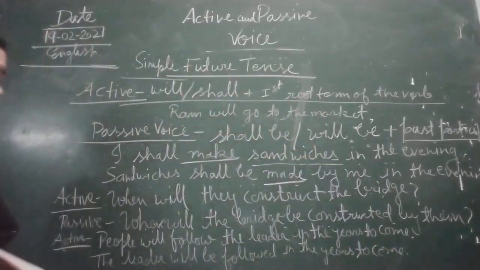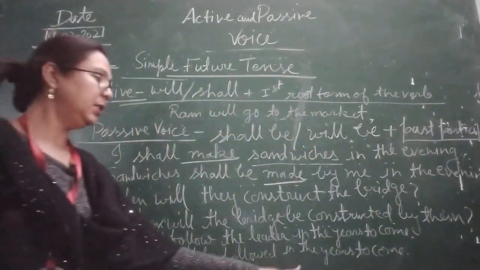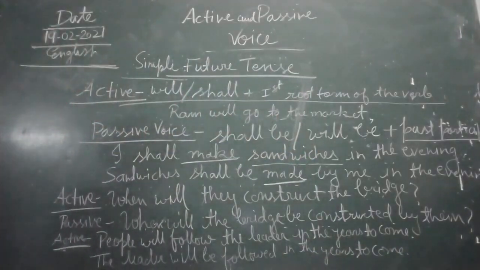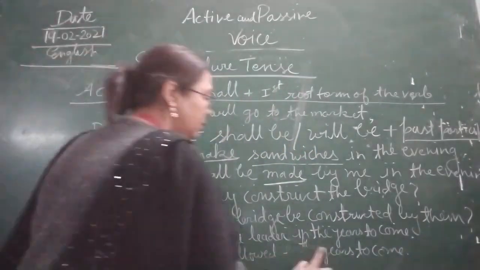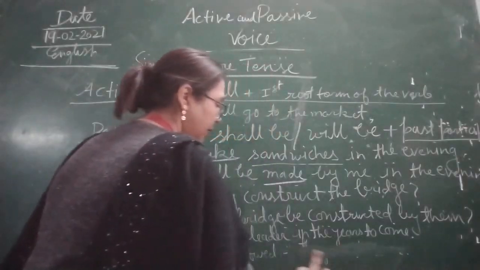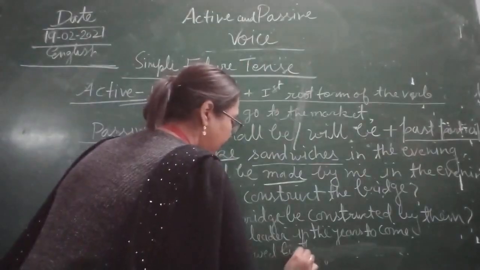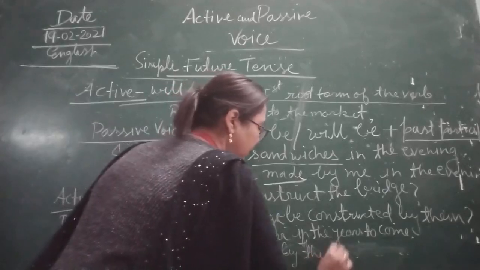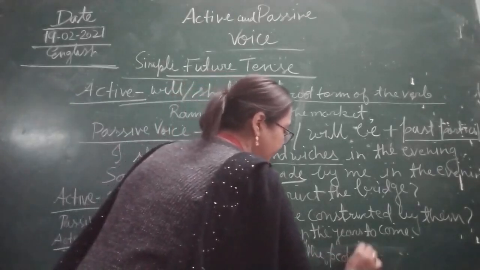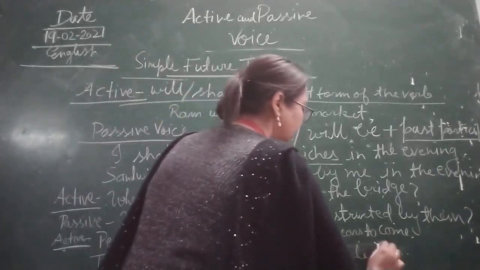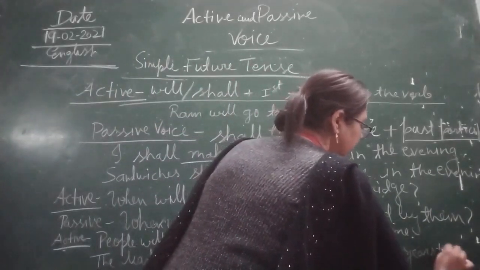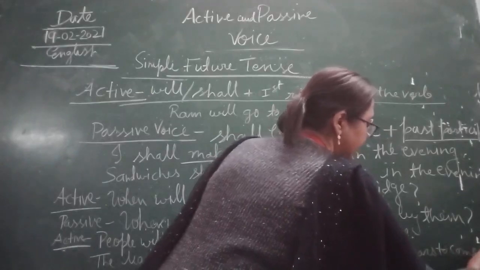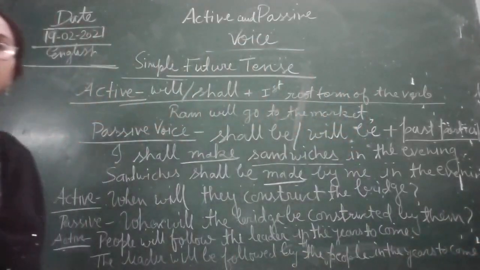Simple. The leader will be followed in the years to come. The leader will be followed by the people in the years to come, children. I missed by the people.